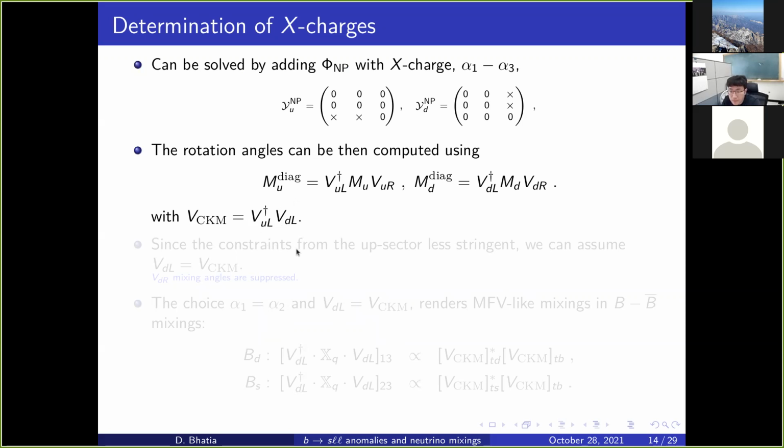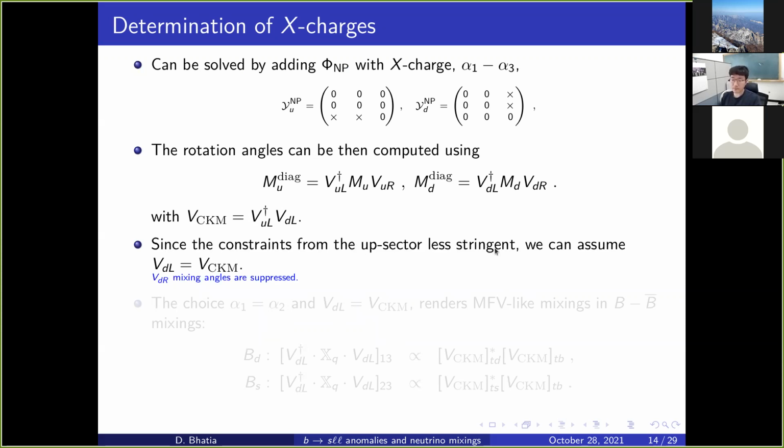So now, since the constraints from the up sector are less stringent and we want to have a lesser number of free parameters, we can simply assume that this VDL matrix comes entirely from VCKM. This is a choice which makes the scenario more predictive. In this choice, the VDR mixing angles are also suppressed. So we fix as our starting point the assumption that VDL is equal to VCKM.